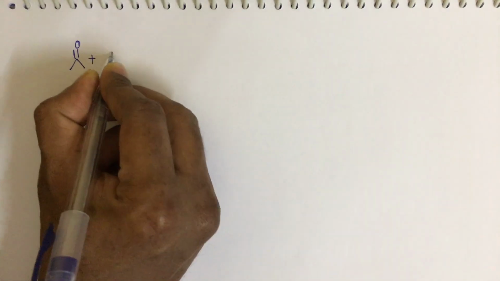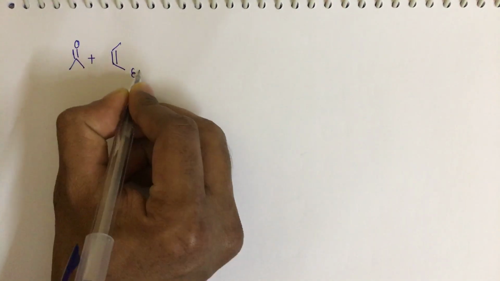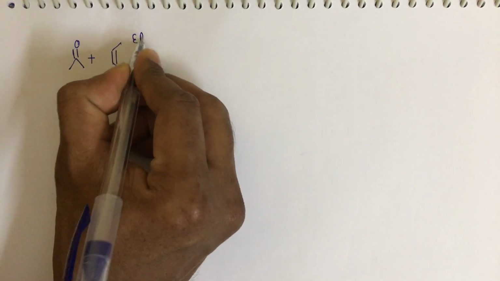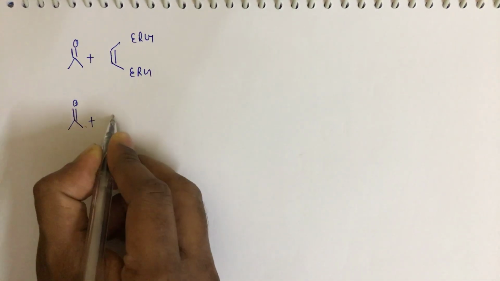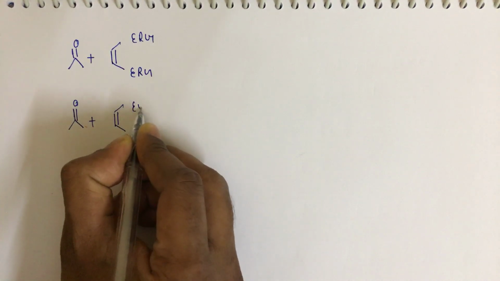Carbonyl compound plus electron releasing group. Similarly, carbonyl compound plus electron withdrawing group.